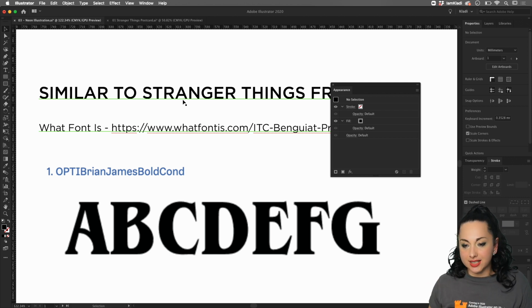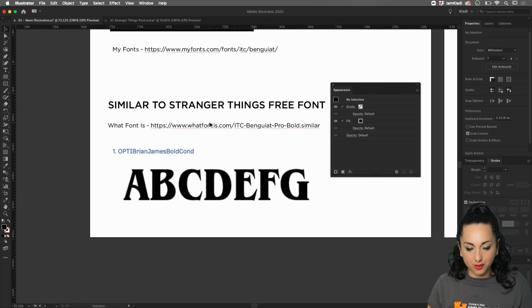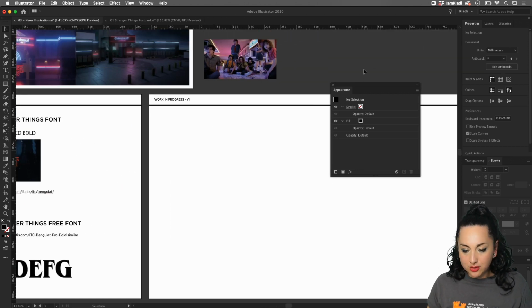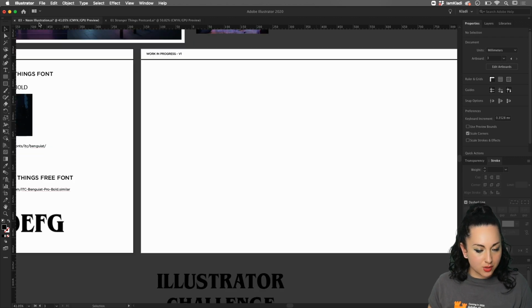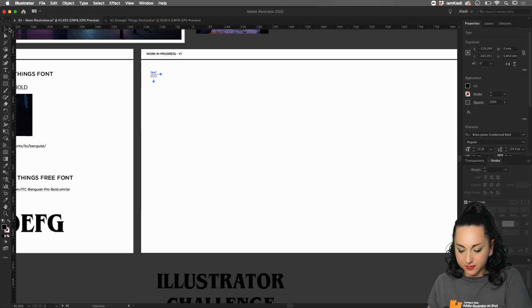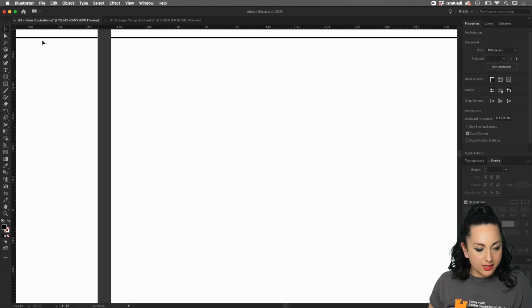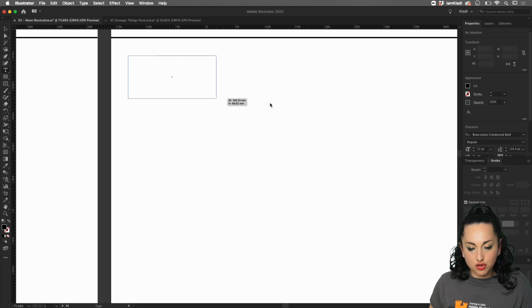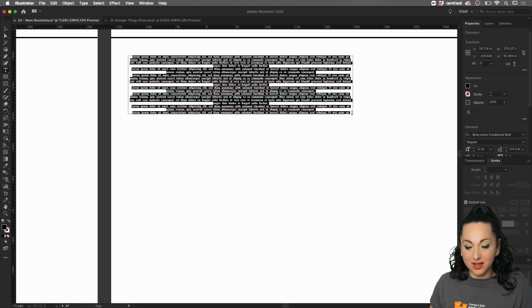So let's get started. In order to use your font, all you have to do is download it and then double click to install it on your machine. It will be available for you to use. To get started here, all I'm going to do is click on our type tool and click once into our work in progress. Oops, looks like I need to zoom in here. So click on the type tool from our toolbar and then click and drag to create a text box. Fantastic. You can type the text of your choice.